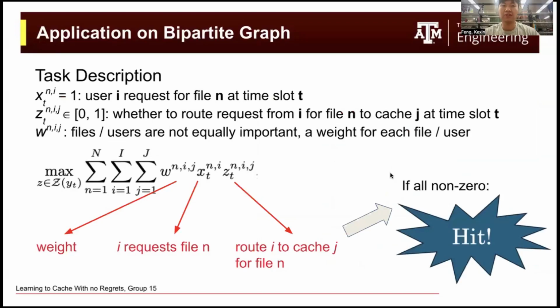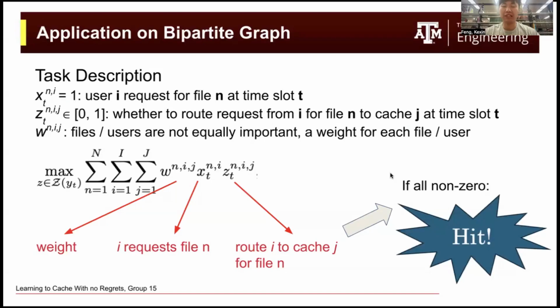And we have three letters: X, Z, and W. X_ni means that user i is requesting file n. Z_nig means that there is a route between user i and cache g for file n. And W_nig is basically the weight, for each file and for every request.